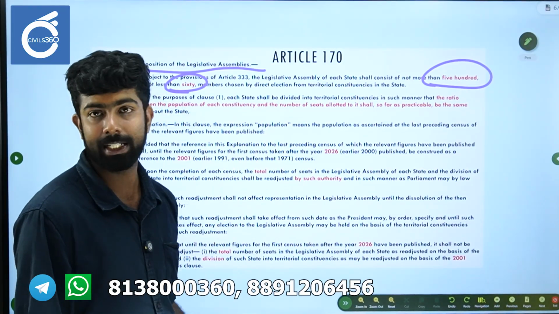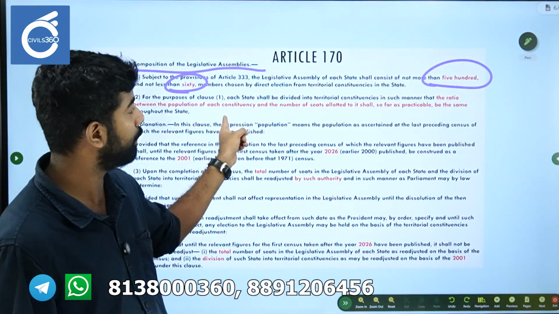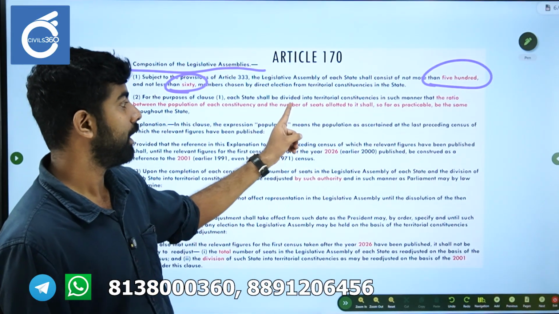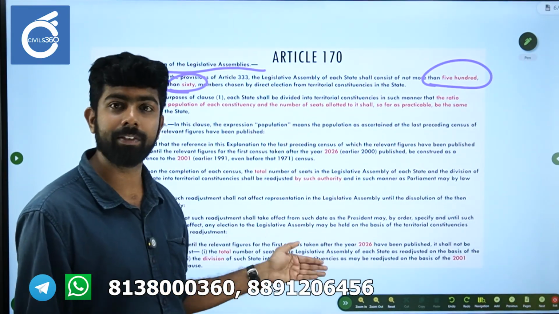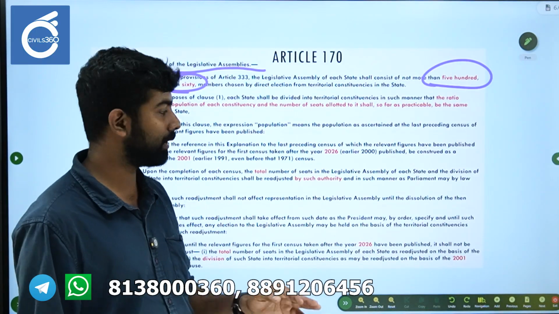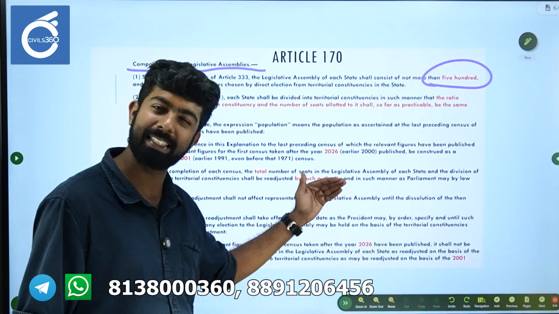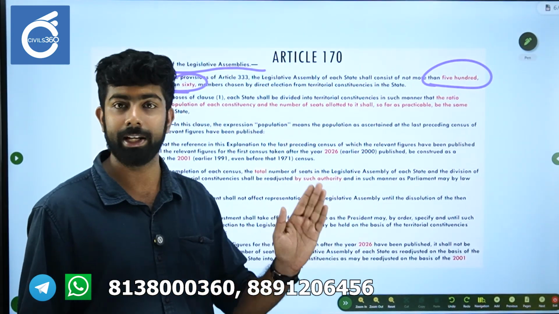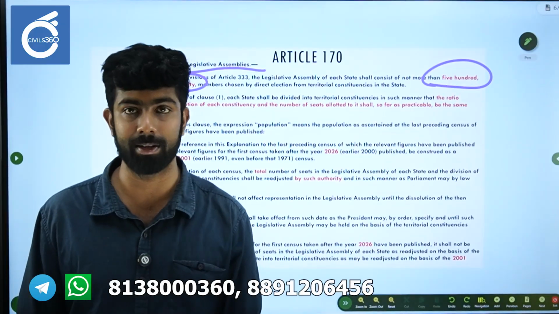When they are calculating this equation, the population of a constituency is mentioned, right? That is what they are explaining here. For this, the same logic is used. This has been amended in the same manner as Article 81: the 42nd Amendment, then the 84th Amendment and the 87th Amendment.